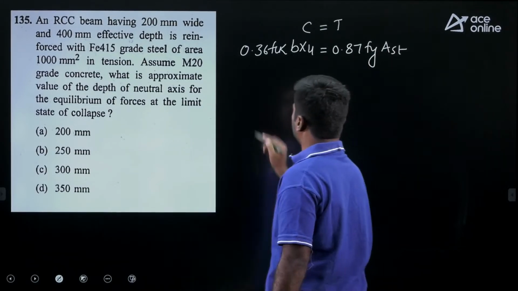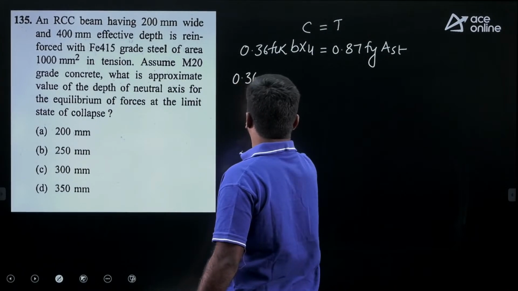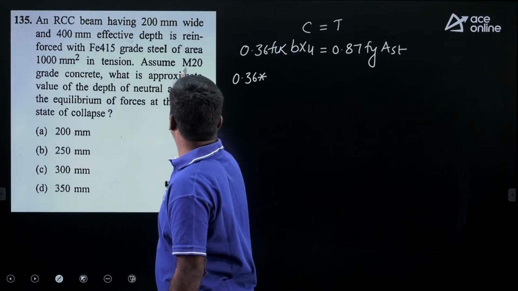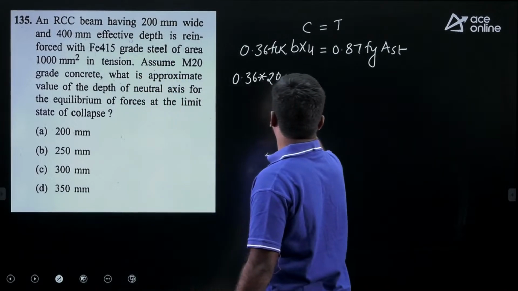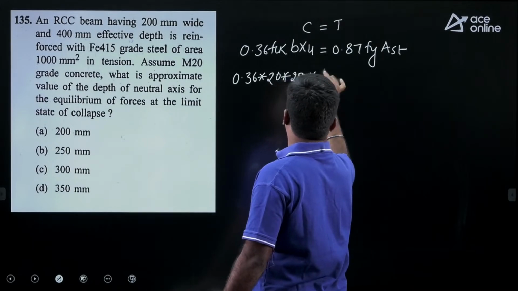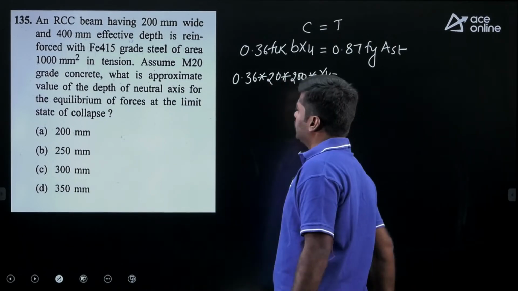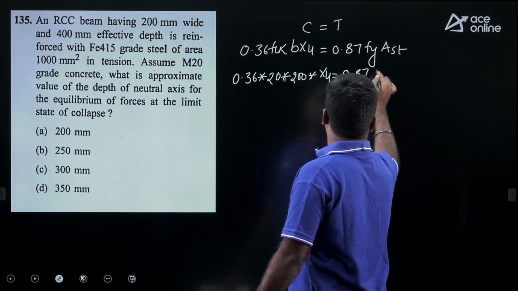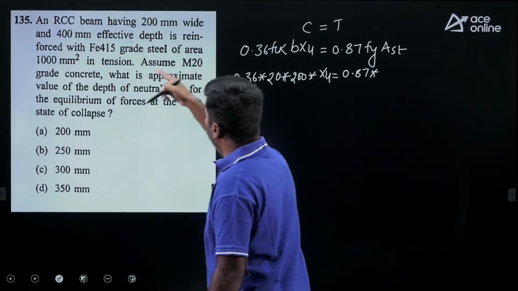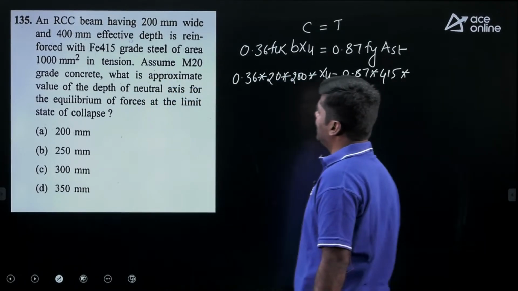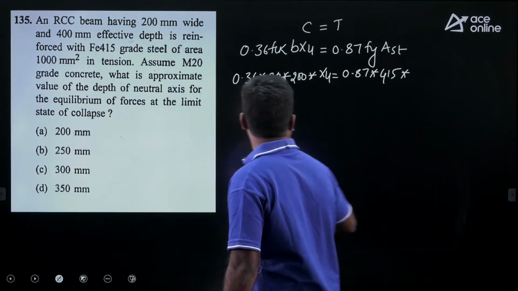Let us substitute the values. 0.36 FCK, concrete grade given here M20, so FCK is 20. B given here 200 mm. XU, my dear, we have to calculate. 0.87 into Fy, grade of steel given here 415, into AST, here AST given 1000 mm square.